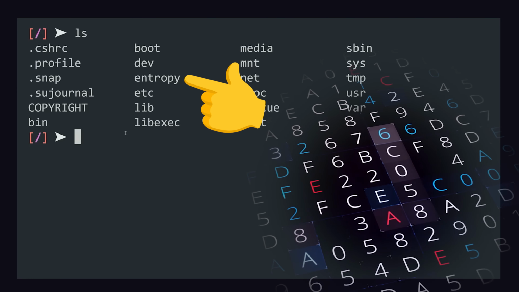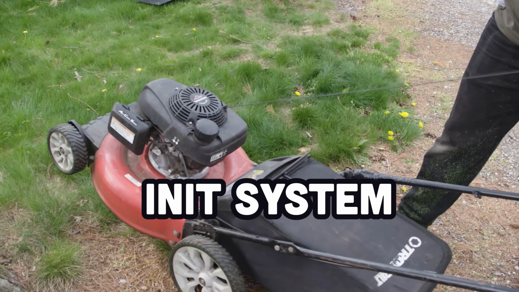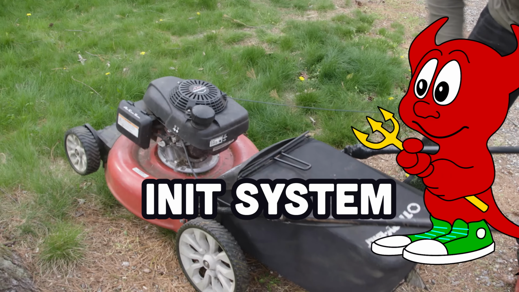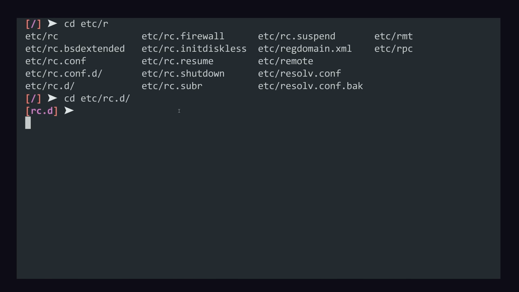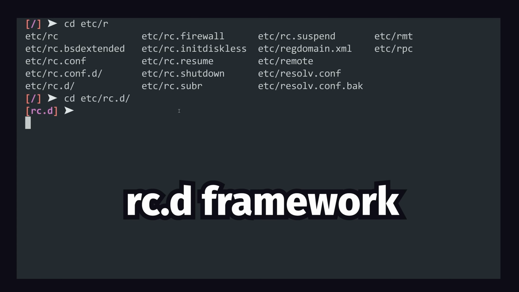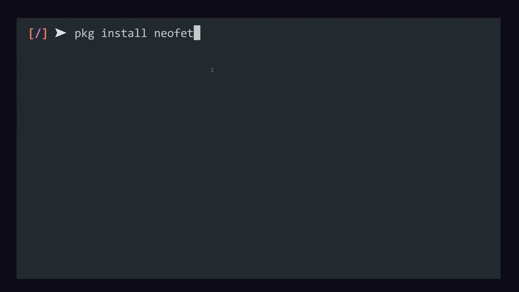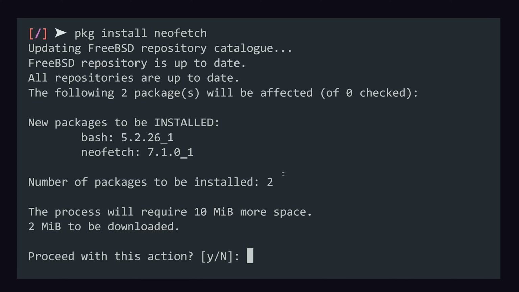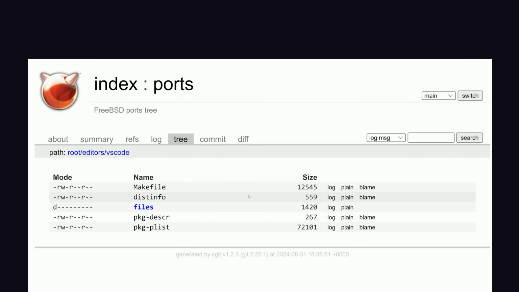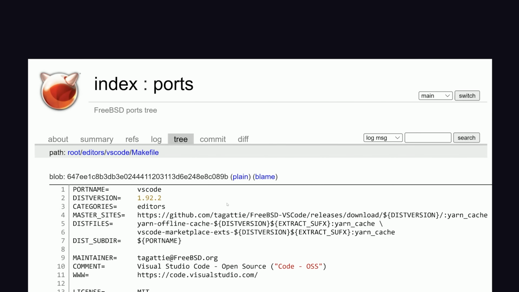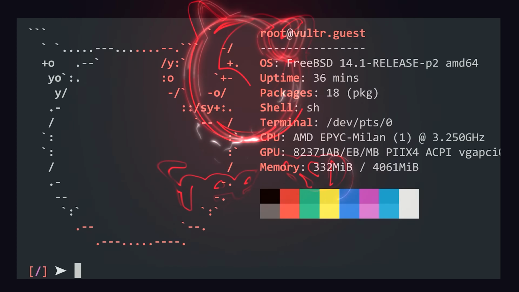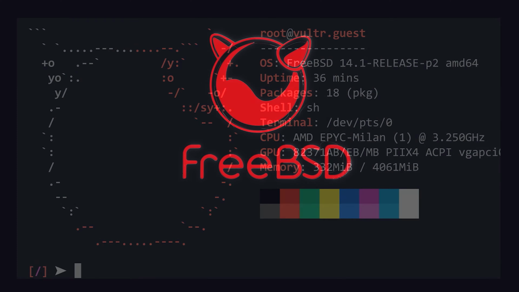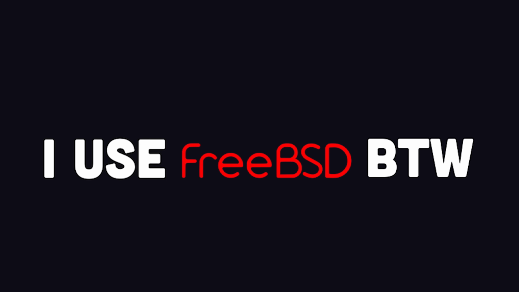Now, when a machine boots up, it runs an init system to configure the machine and run daemons in the background. On Linux, that's typically systemd, but FreeBSD takes a more traditional approach with RC scripts. When it comes to packages, you can install them as binaries just like a .deb or .rpm file, or you can use the ports collection, which is a framework of makefiles and patches, custom tailored for installing applications from source. This has been FreeBSD in 100 seconds.